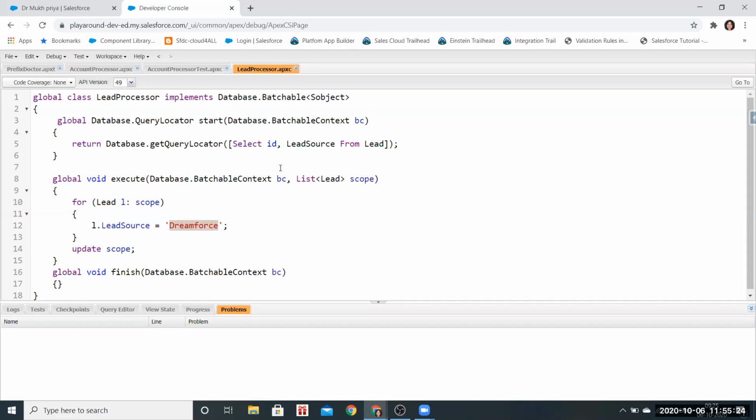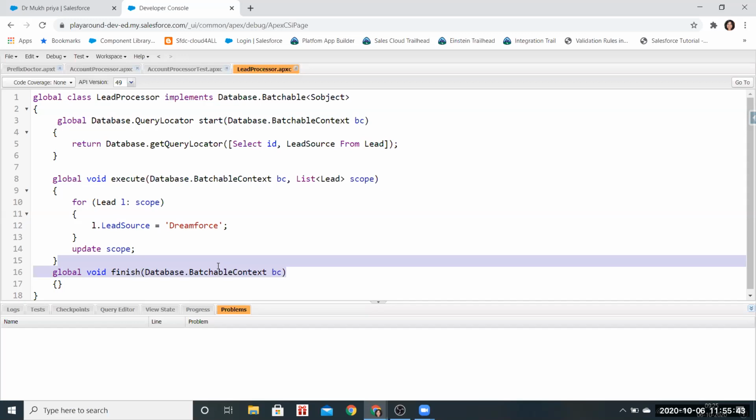And then I'm finally updating my scope so that all the records get updated, every time the scope pulls one record from the batch. And finally, we have the finish method. There's nothing to be written in the finish method, so it is just like that.